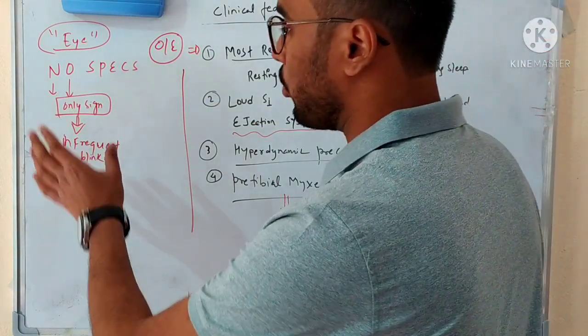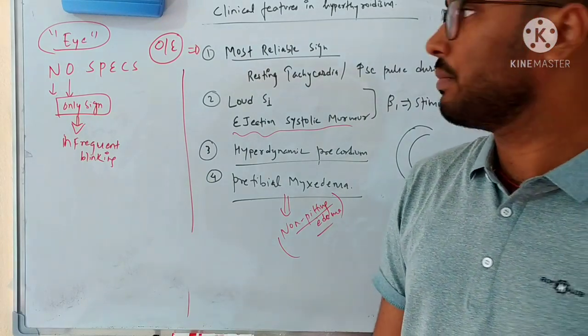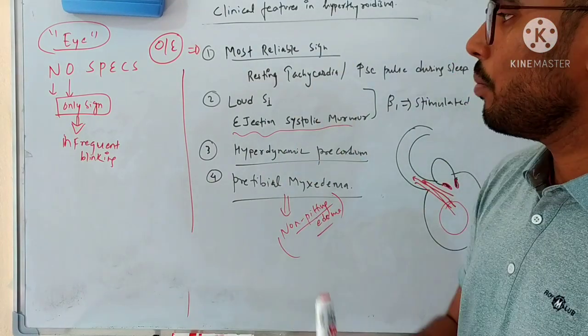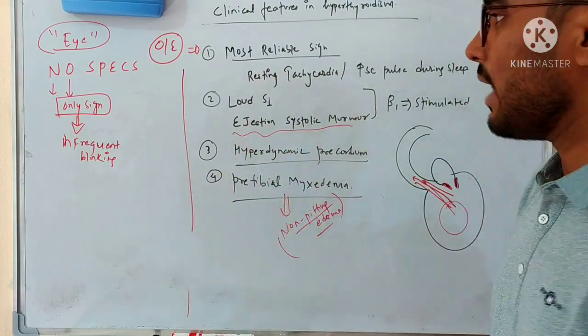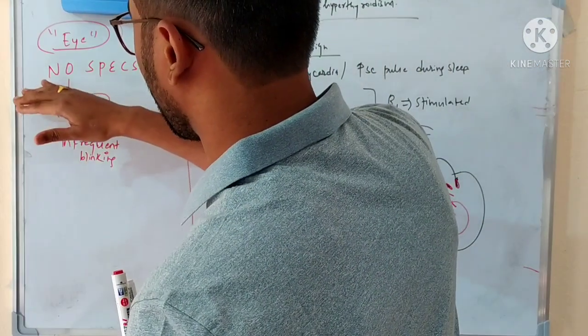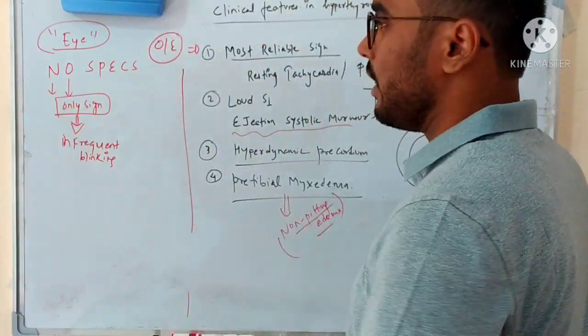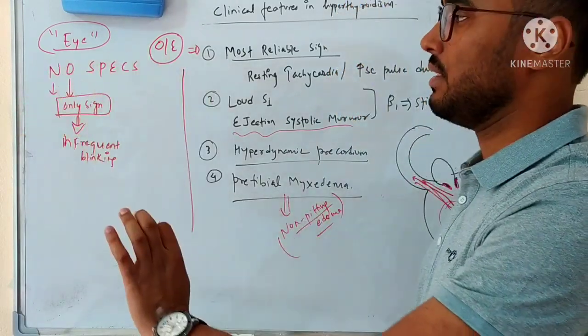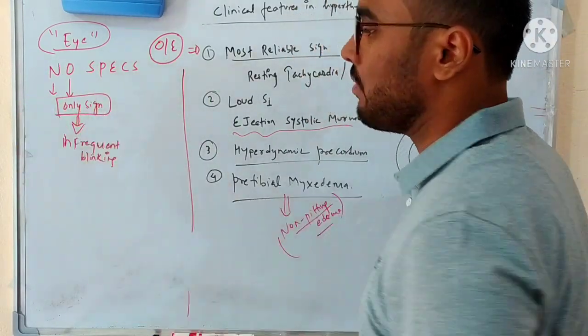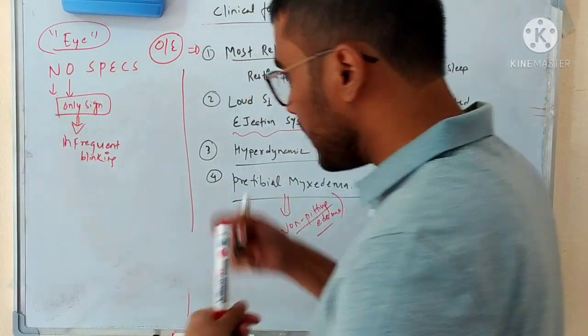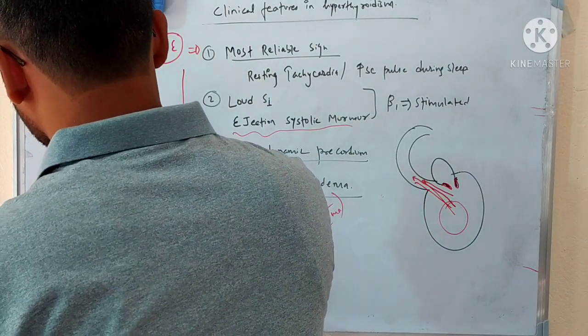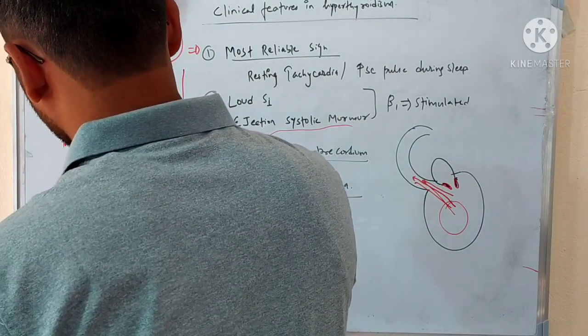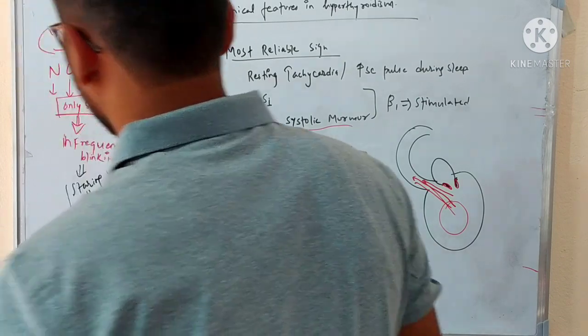Actually, proptosis is not the initial feature in thyroid diseases. In hyperthyroidism, at first the proptosis will not be evident. The pattern will be like this: whenever the thyroid levels are increased, in the very initial stage there will be no sign or symptom in the eyes. After that, the first sign to develop will be infrequent blinking, or you can say staring. This staring is known as Stellwag sign. Why will there be infrequent blinking?